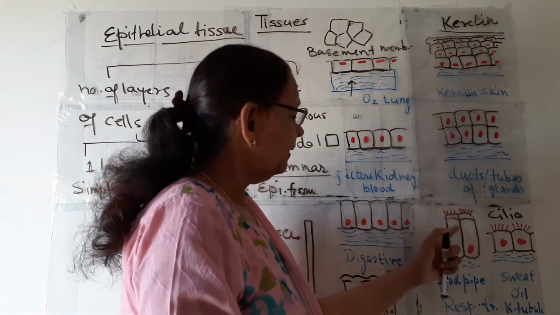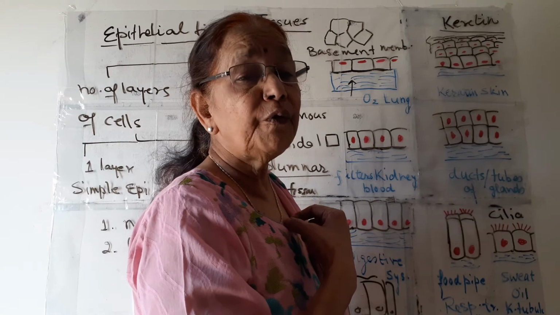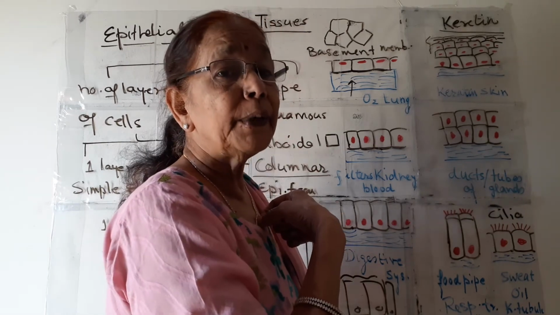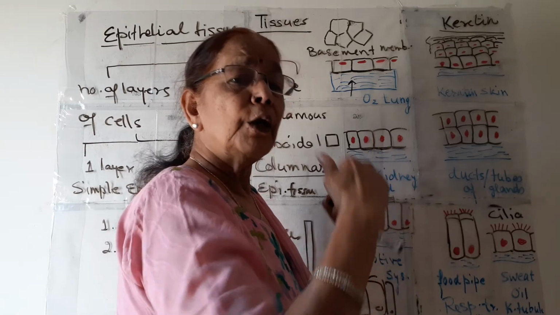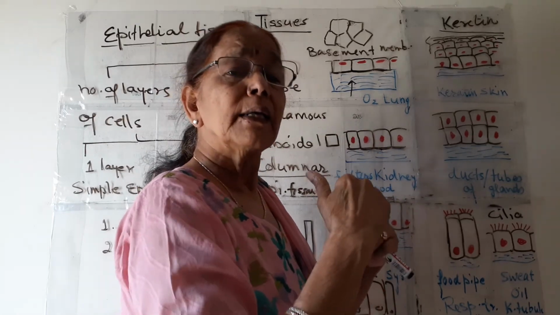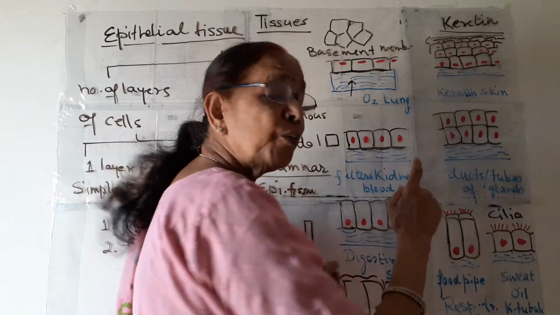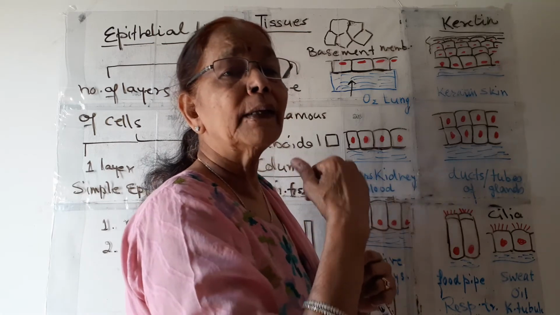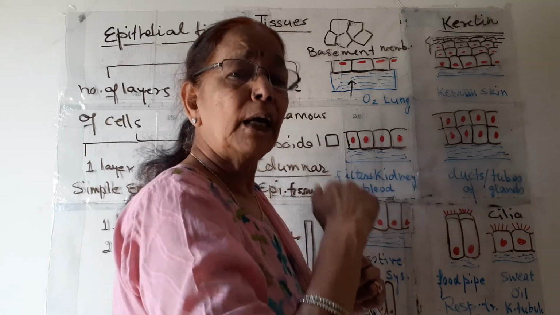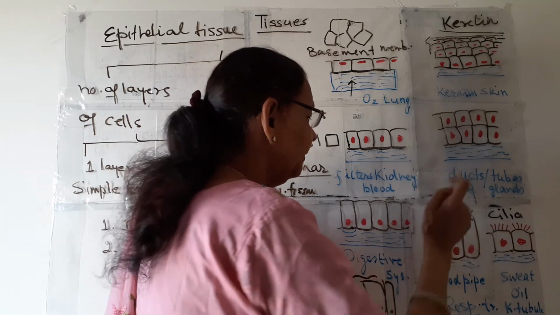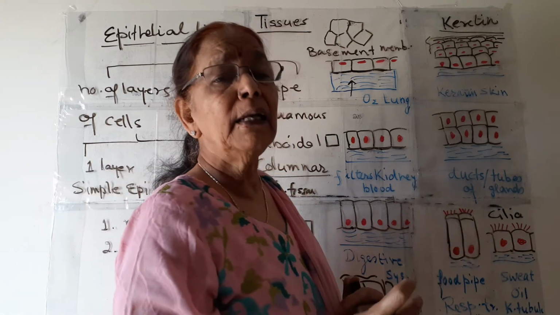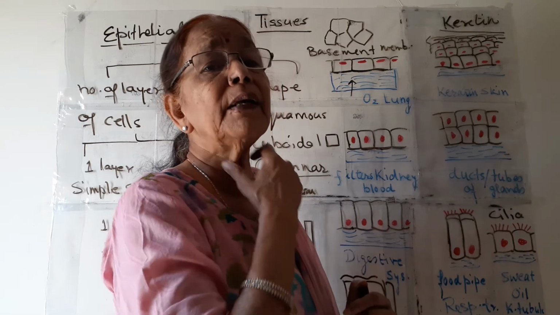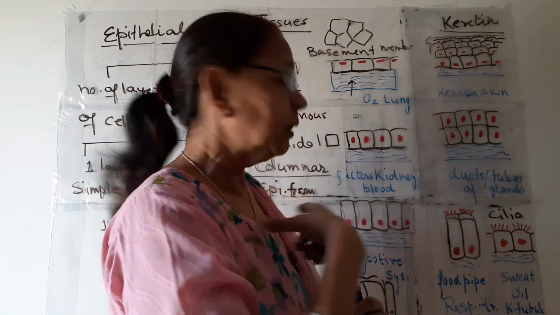So it is present in our esophagus or food pipe, and it helps the food particles to go down to the stomach. By their movement, the food particles come down to the stomach. They are also present in the respiratory tract, in our trachea and bronchus.